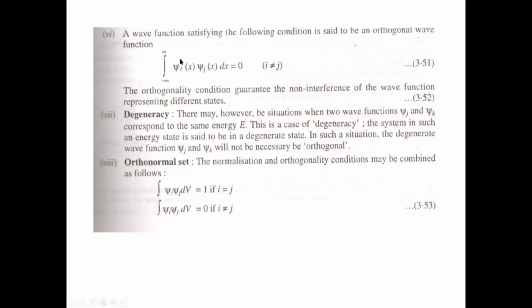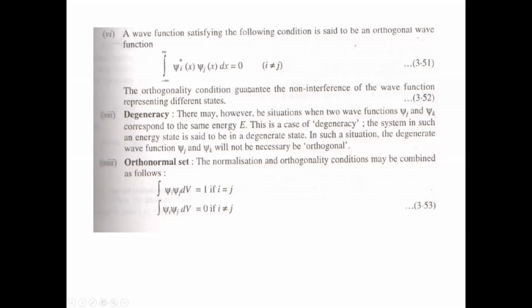And if we combine these two equations, we can write them in a generalized form also. So in the next slide I will discuss that. So this normalization condition, that is integral of mod psi square dx equals 1, that is integral of psi i asterisk psi dx equals 1, is called the normalization condition. So in the normalization condition, there is one wave function and its complex conjugate. If that integration is equal to 1, that is called the normalization condition.